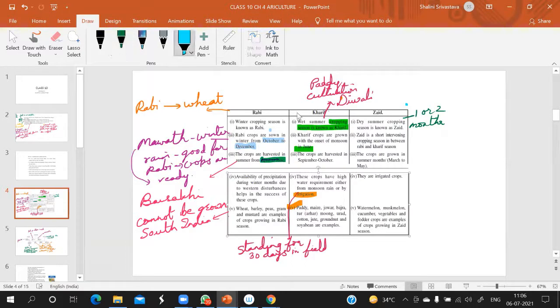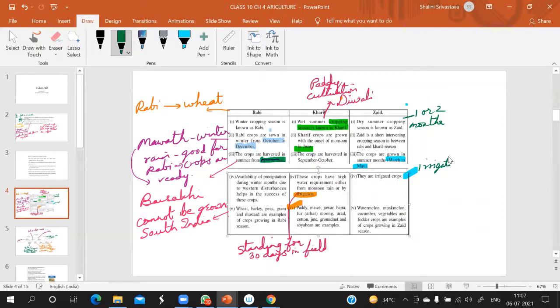When are they grown? March to May. They are grown in the month of March to May. Now they are irrigated crops. These crops are grown with the help of irrigation. So irrigation is a must for these crops.